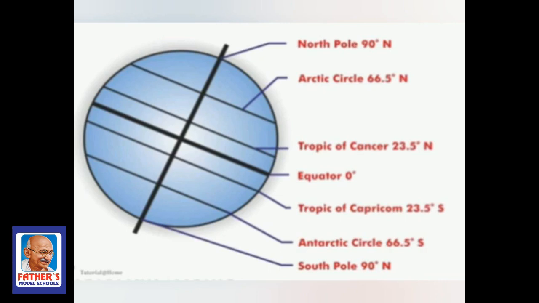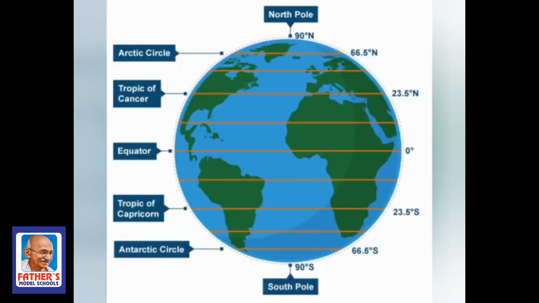Where this Tropic of Cancer line is there? At 23.5 degrees north. And what is the equator? 0 degree, we know that. Then now the Tropic of Capricorn is 23.5 degrees south. The Antarctic circle is 66.5 degrees south. The South Pole is 90 degrees south.